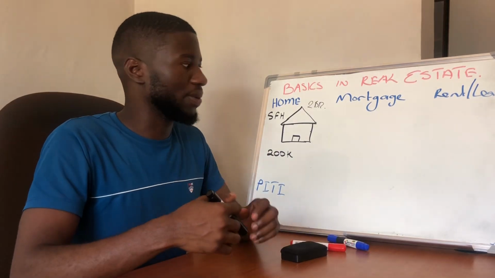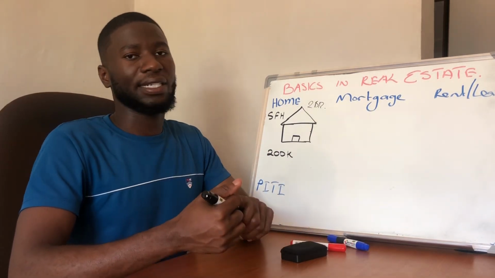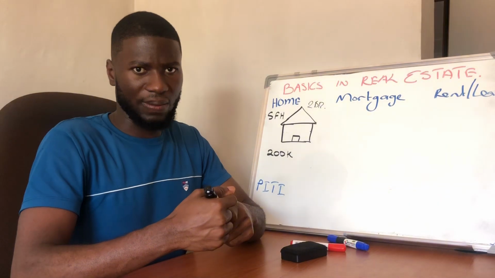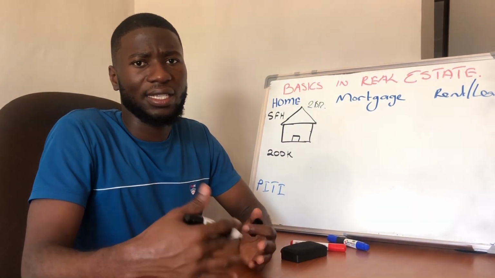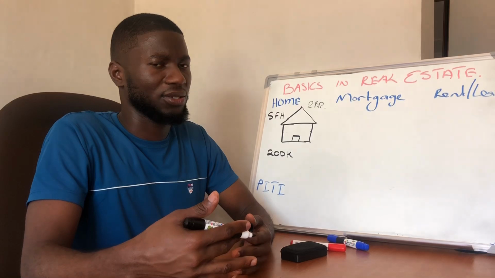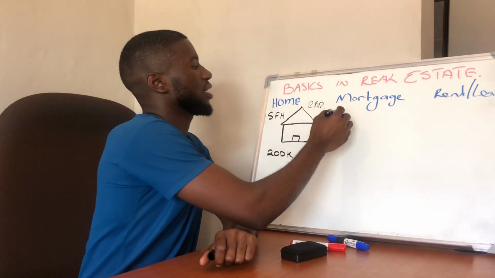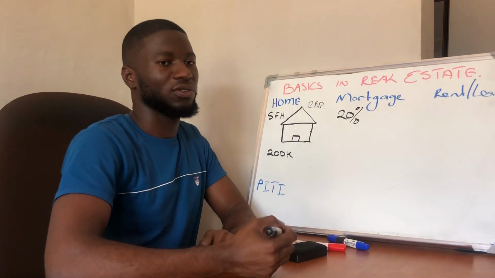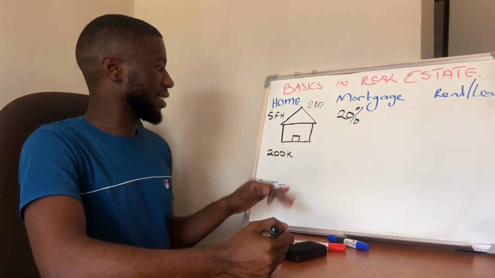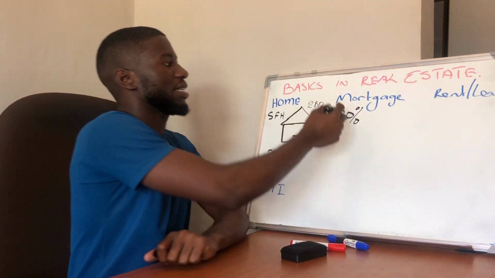So you have the house, you found the deal, you have made that deal, you have all the required documents. You go to the bank and they tell you, okay, we are going to give you some money. But then they tell you, no, we're not going to give you 100%, because then what are you exactly putting in? So they tell you, we are going to give you the mortgage, but you need to pay a down payment of 20%. So this 20% of the 200,000 is what?